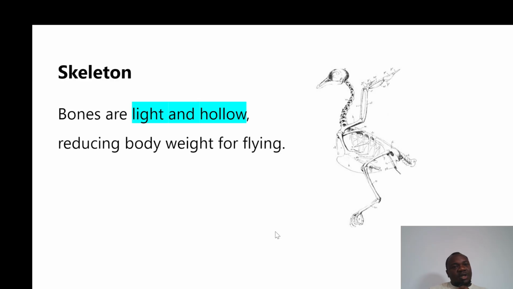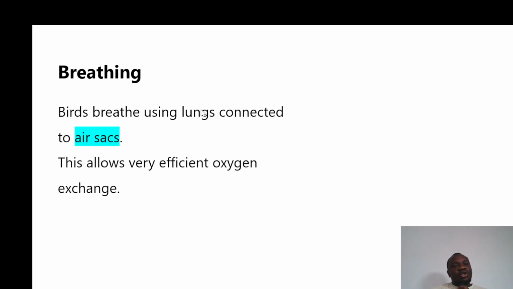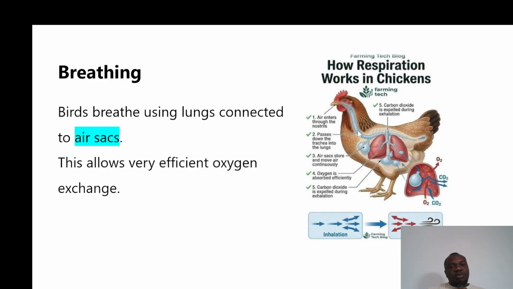All right, so they can fly properly from one place to another. Breathing: they breathe through the lungs, and these lungs are connected to air sacs. This allows for efficient exchange of oxygen for them to be able to respire properly.